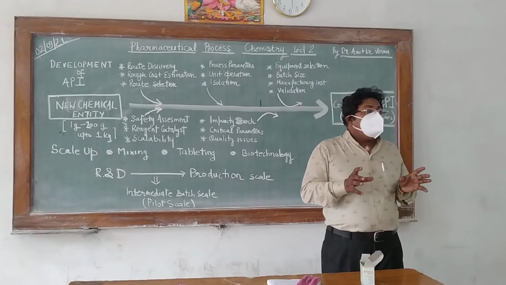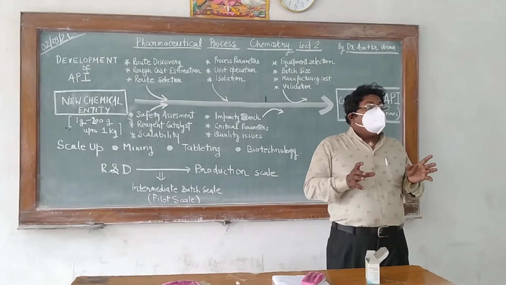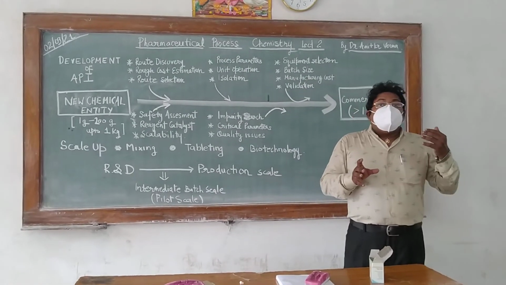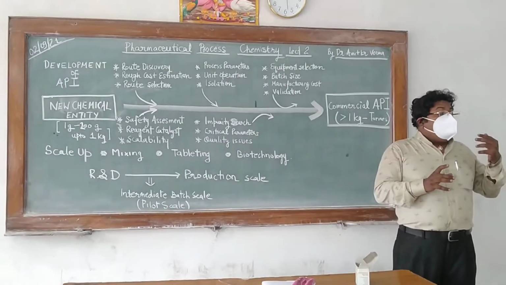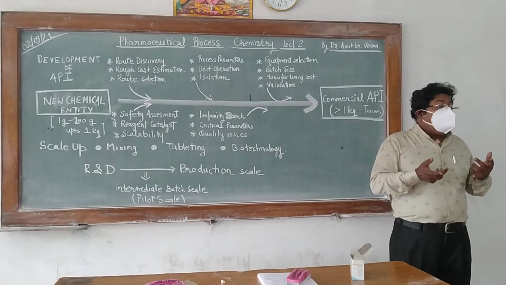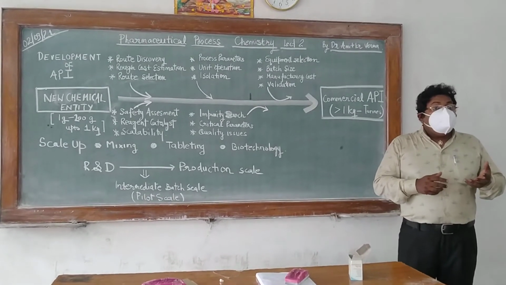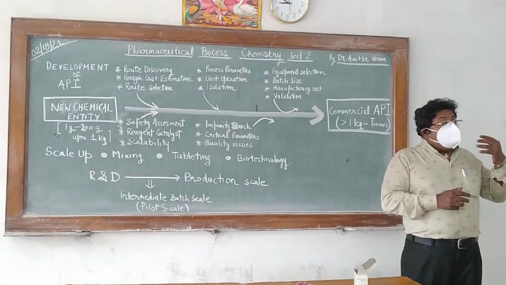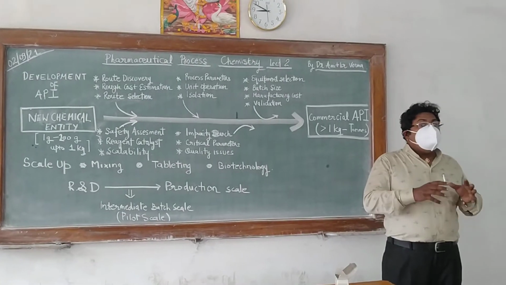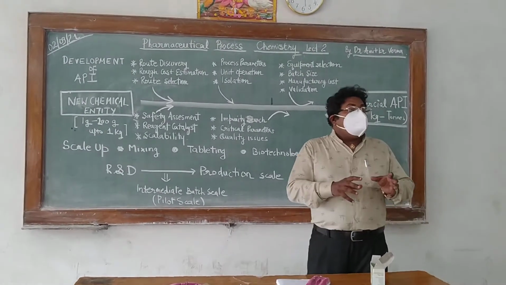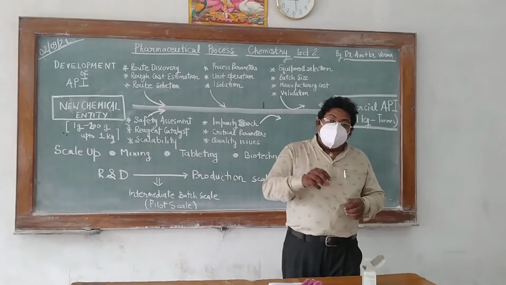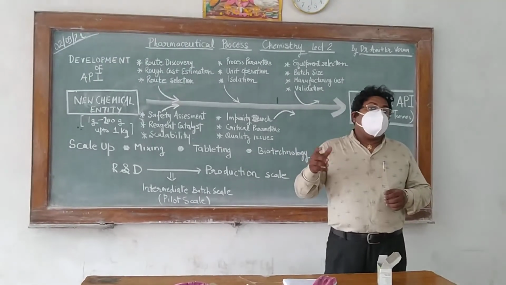For example, the force of compression, the die cavity, the speed of production. So many things affecting the tablet quality are taken into consideration while scaling up the process for the production of tablets.